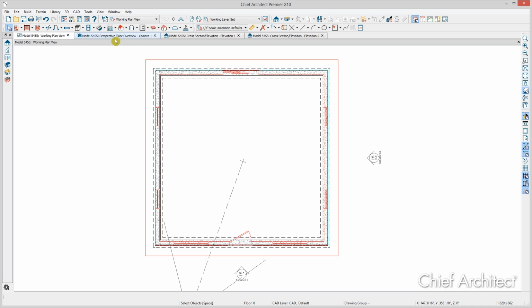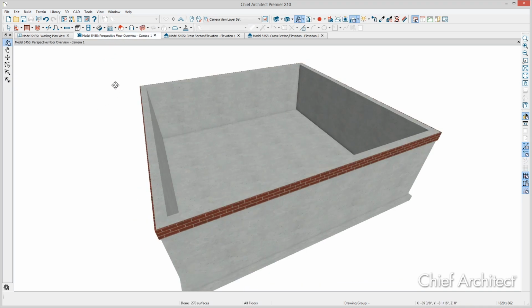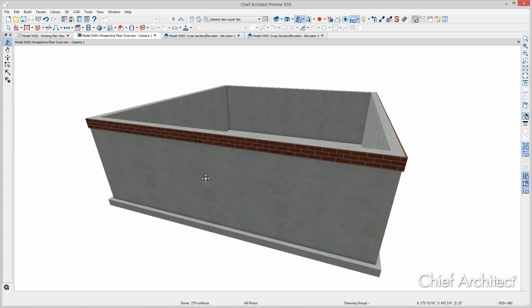So this kind of completes our review of some of the ways we can work with foundation walls and get the kinds of foundation conditions we want.